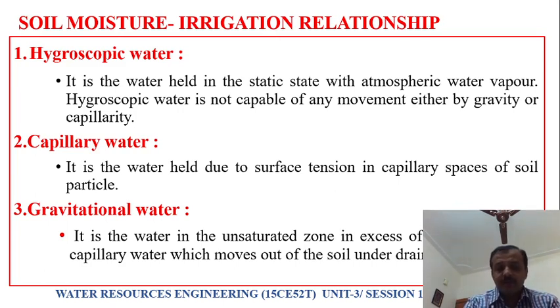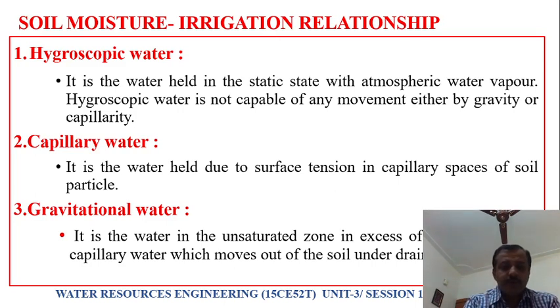Next, gravitational water. It is the water in the unsaturated zone in excess of hygroscopic and capillary water. When the capillary water becomes excess, this excess water moves out of the soil particle by gravity. This water we call gravitational water. If you provide drainage facilities, this gravitational water will flow out.